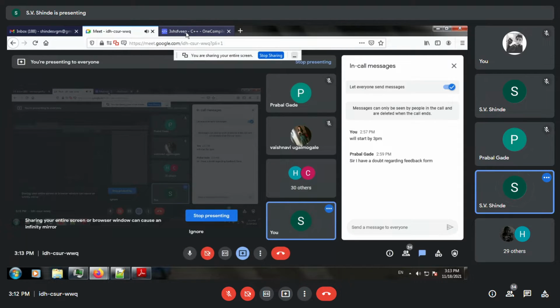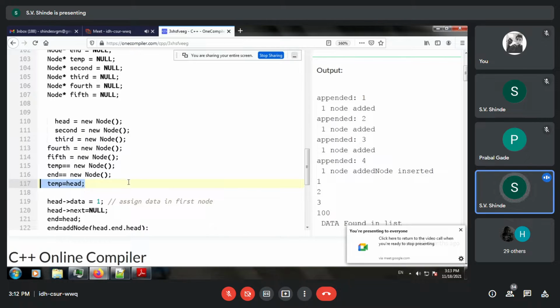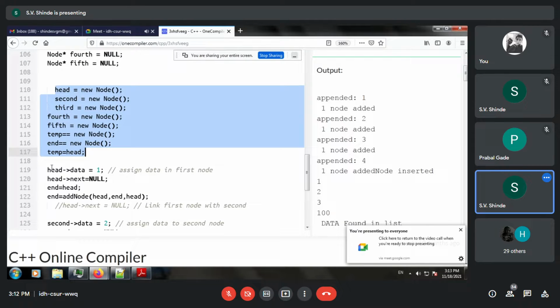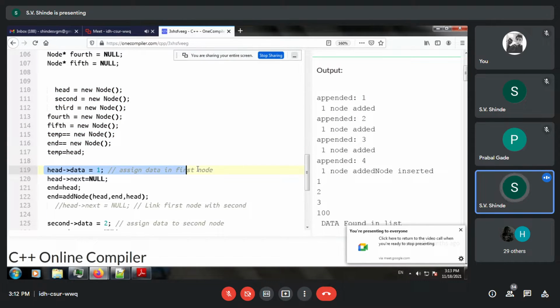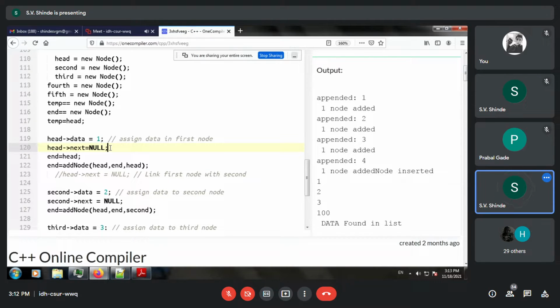So over here we have created the nodes, and here memory allocation has been done. Now head arrow data, we have assigned the value to the first node, and head arrow next is equal to null. One more thing: for a circular linked list, we have to set it to the head again.